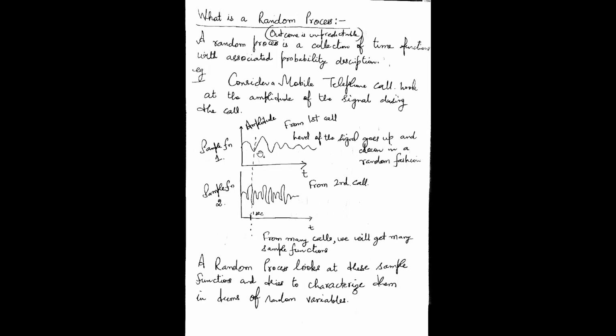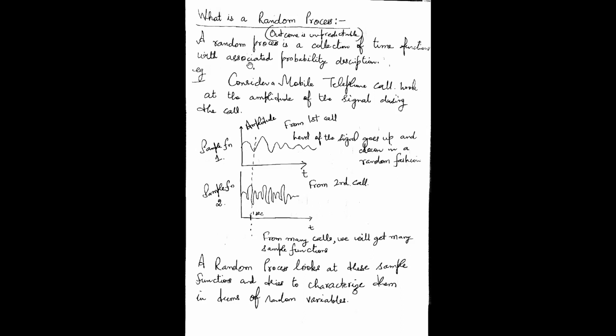A random process has multiple random variables. So 1 second is one random variable, 2 seconds is a second random variable, 3 seconds is a third random variable, and so on. A collection of these random variables results in what is known as a random process. So that's what I am trying to define here. A random process is a collection of time functions. So at least up to this point, the definition of a random process is clear. A random process is a collection of time functions.